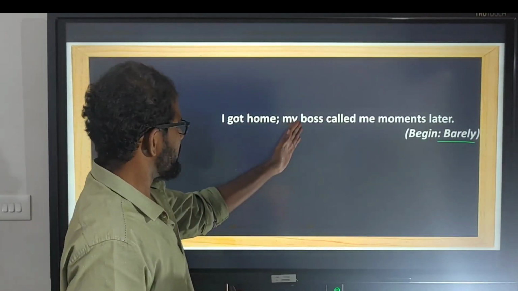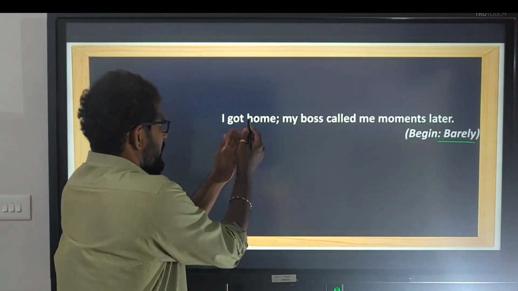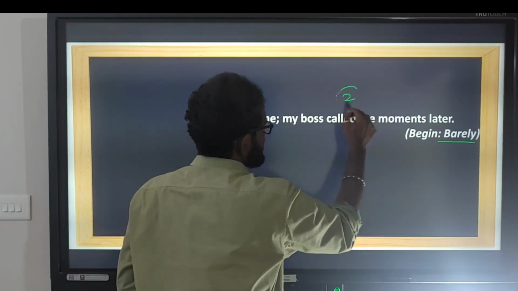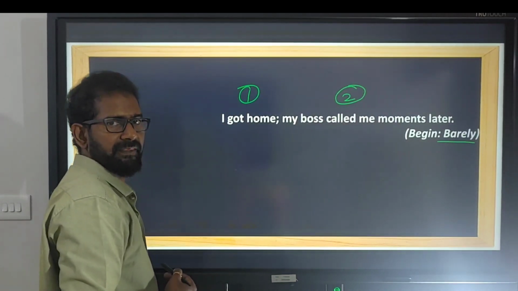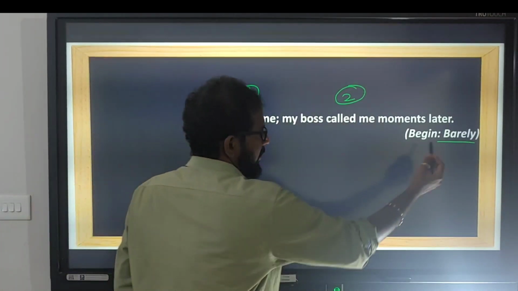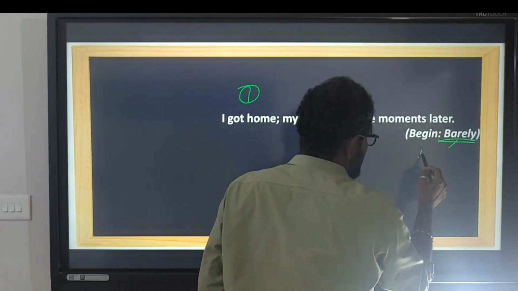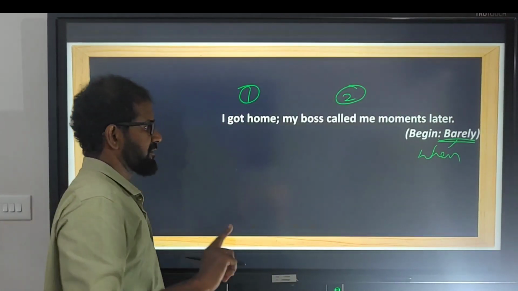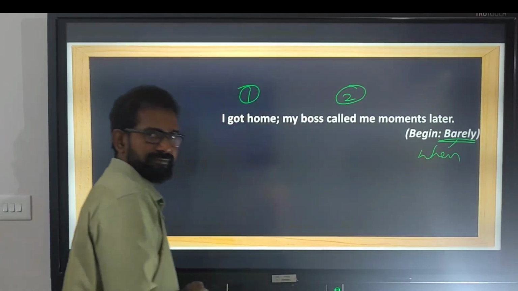Got home, my boss called me. So got home is the first and my boss called me is the second. Second point, the conjunction with barely. We use when or before. And here we are going to use when.